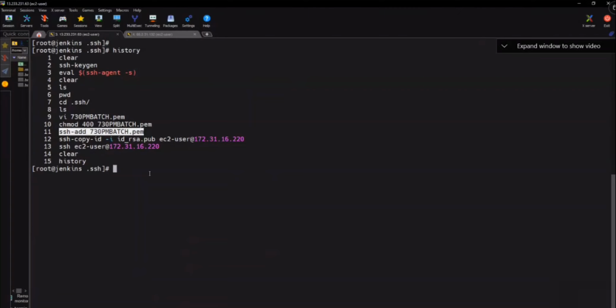Our Jenkins server needs to authenticate to the other two EC2 instances, and how do they connect? Using the PEM file only, no? So how does our Jenkins server connect to the remote server? Using the PEM file only, no? That PEM file I have put inside, inside where?